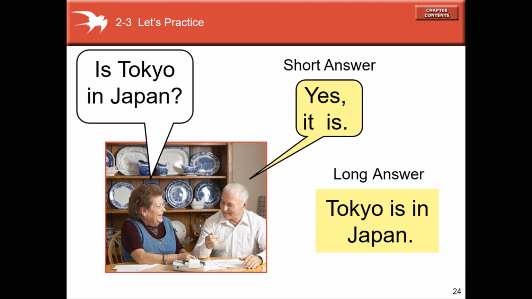Repeat after me. Is Tokyo in Japan? Yes, it is. Short answer, resposta curta. Long answer: Tokyo is in Japan. Tokyo is in Japan. Tokyo está no Japão.